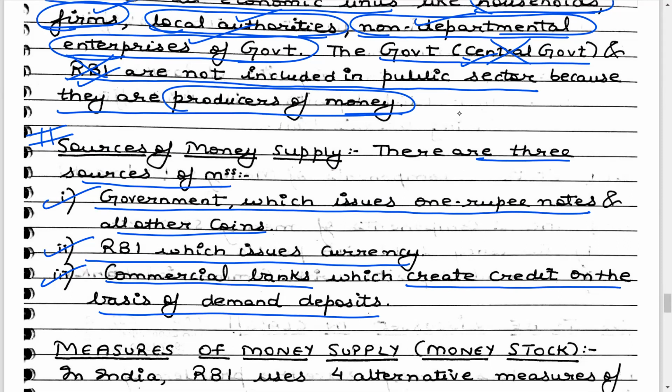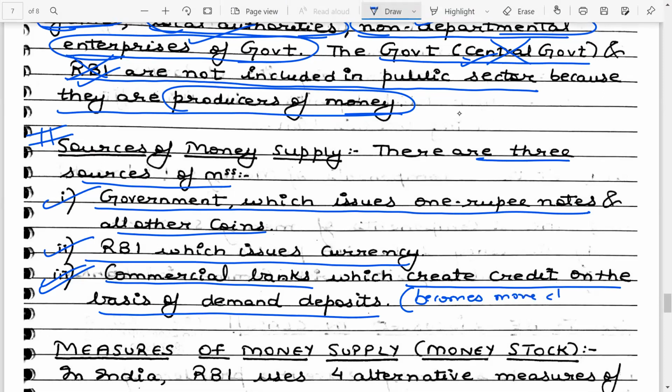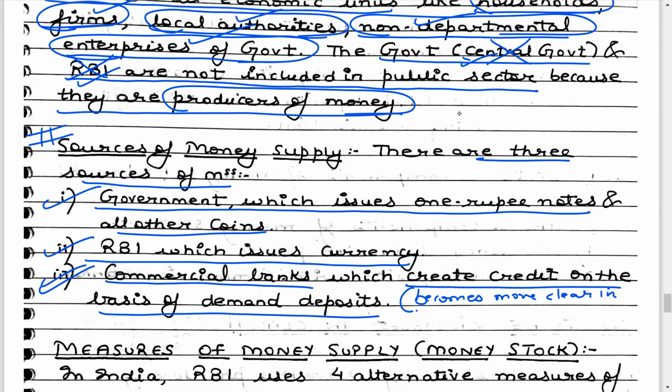Right now, since we are doing money, I'm not going into the depth of it, but in my lectures on banking, you will understand how commercial banks actually create credit in the economy. It becomes more clear there.